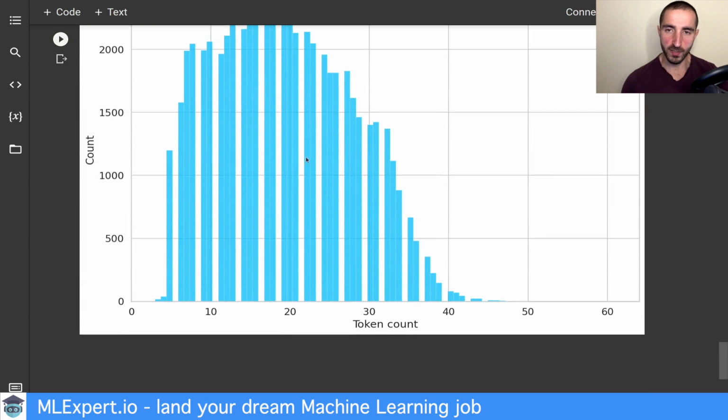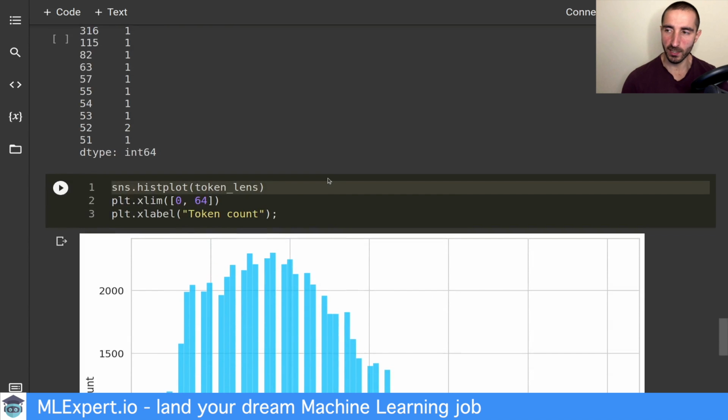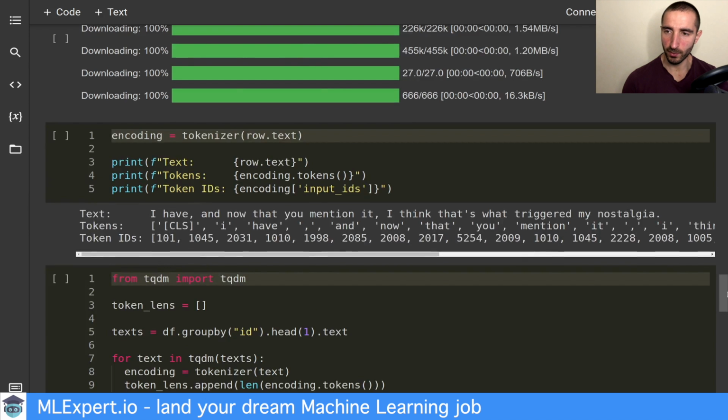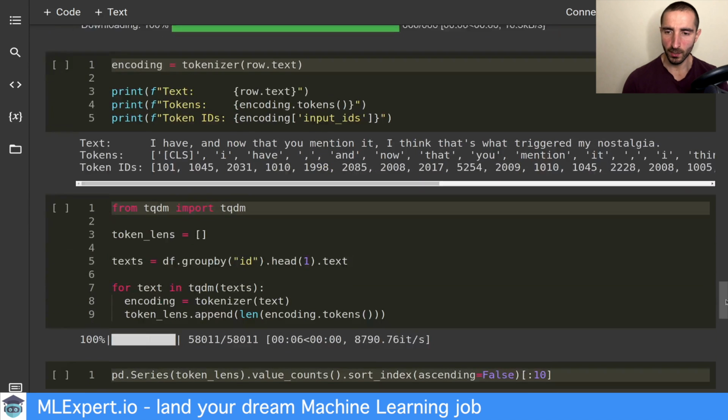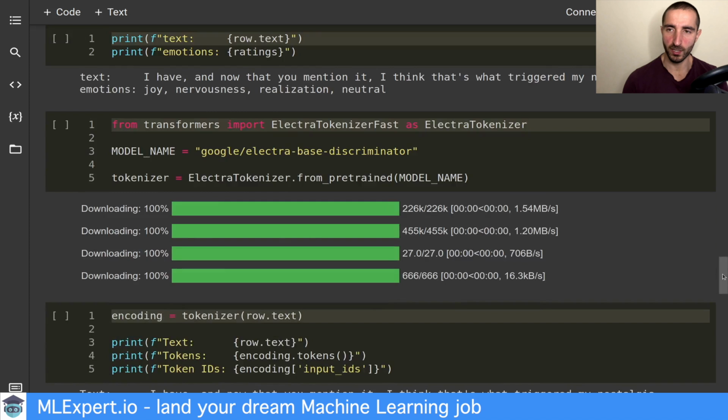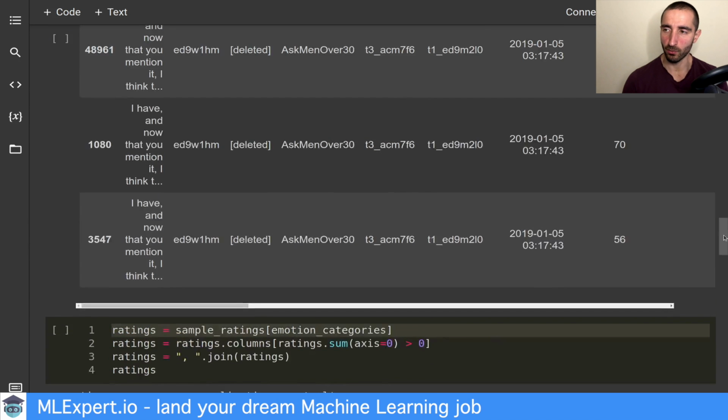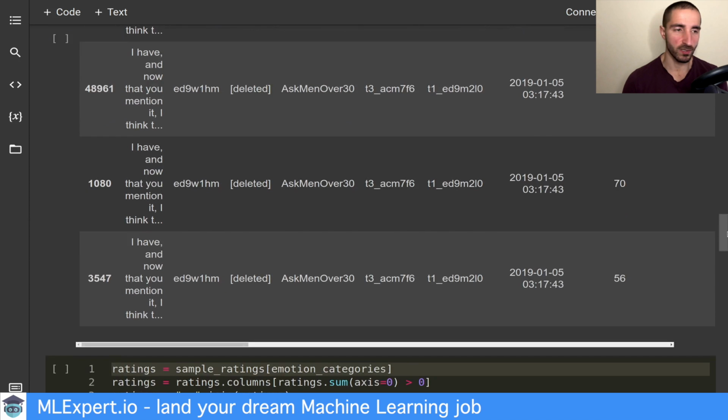But before all of this, I'm going to transform the problem a little bit, since we basically have some comments, and those comments can have one or more emotions associated with them. I'm going to just take the most common emotion that was annotated for each comment and use that as a label for the particular comment.